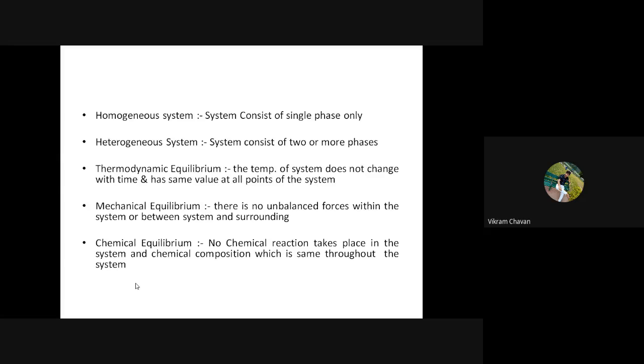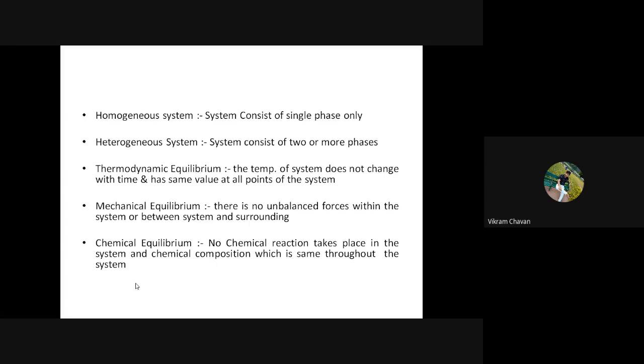Gas, liquid, or solid, any of the three phases: if only a single phase of the substance or matter is present in the system, then it is a homogeneous system. In a heterogeneous system, two or more phases of a substance will be present.